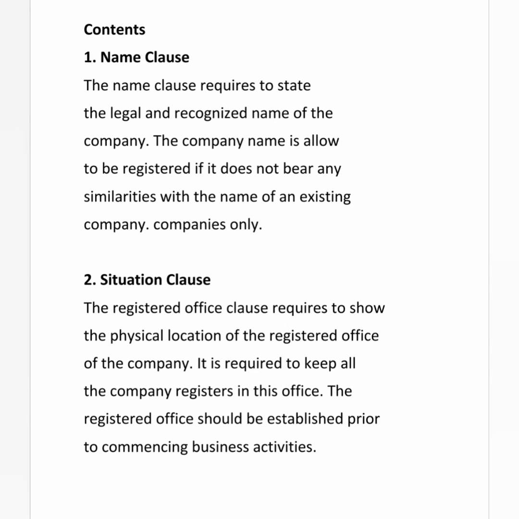Next clause is situation clause, that is condition. Situation means where it is situated. The registered office clause requires showing the physical location of the registered office of the company. So where the company is situated and where the registered office of the company is situated, everything must be prescribed. It is required to keep all the company registers in this office. The registered office should be established prior to commencing business activities. That means before the company could carry on the business, it has to be furnished with the registered office, the situation where it is situated.